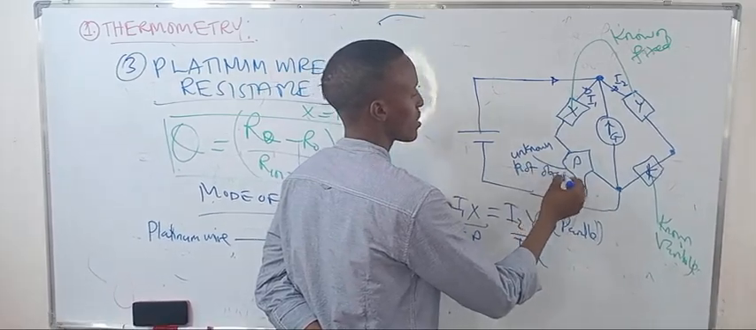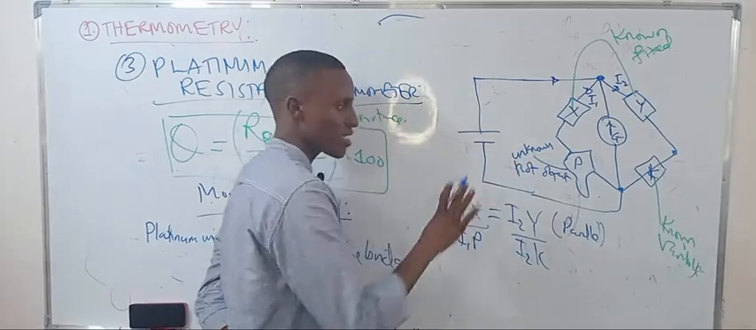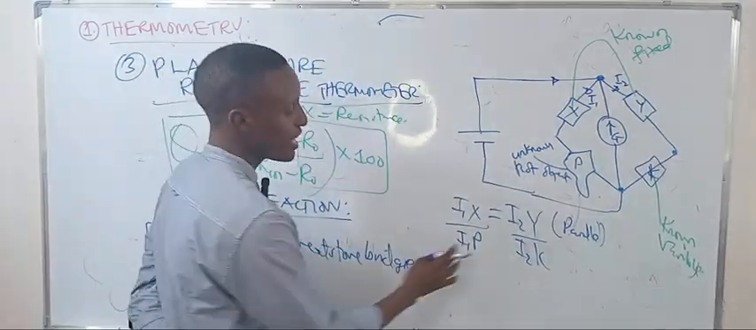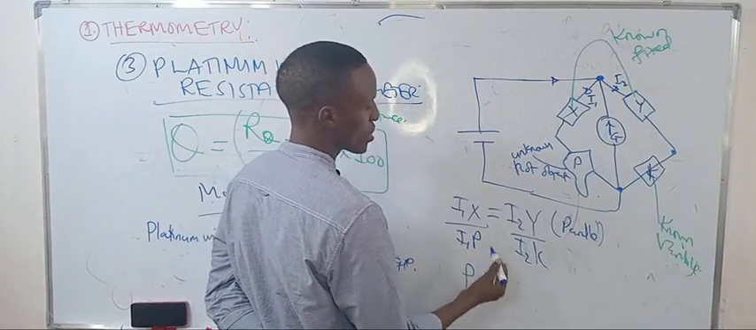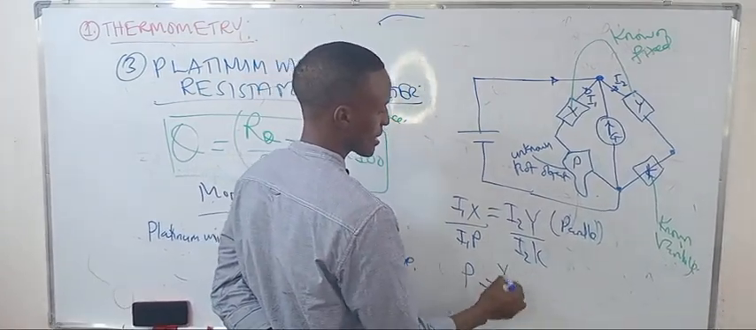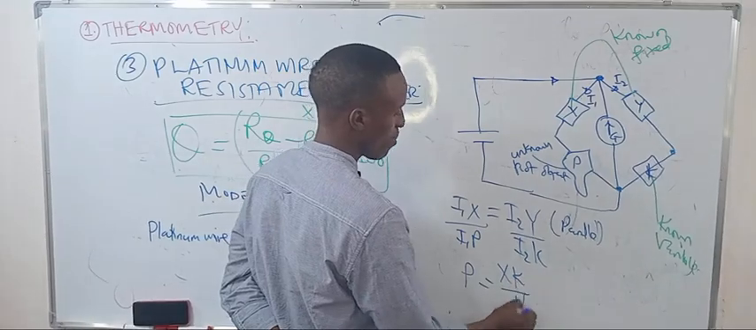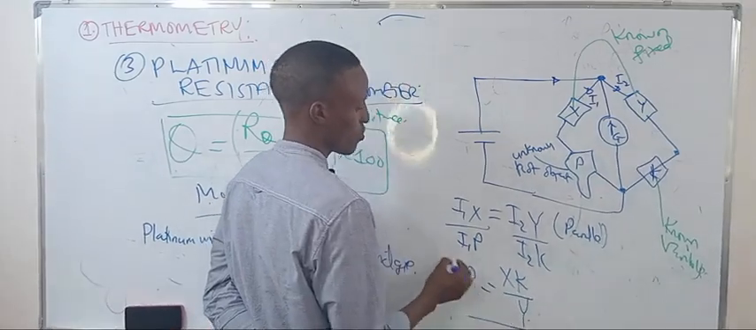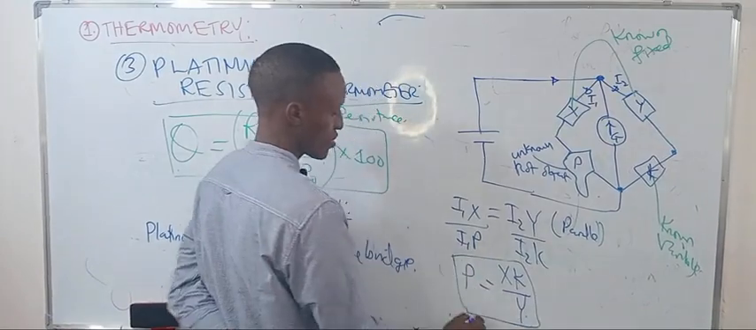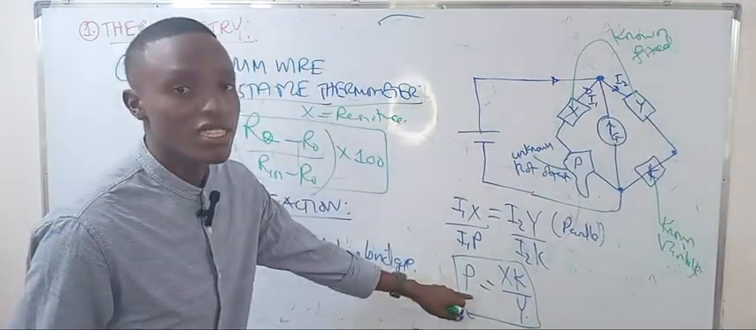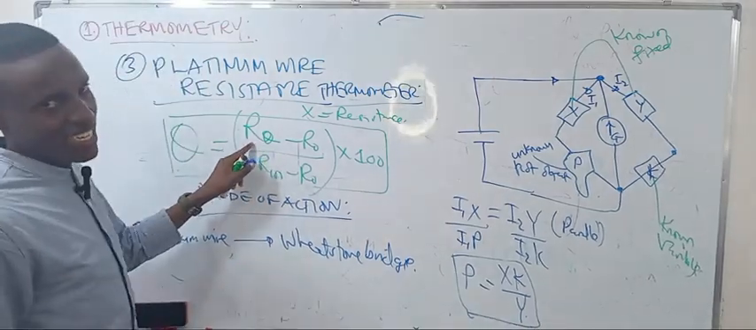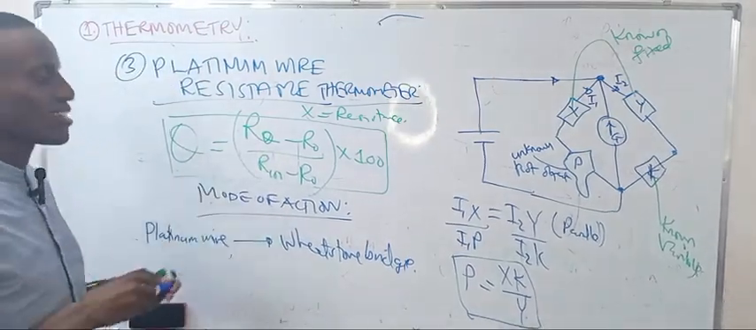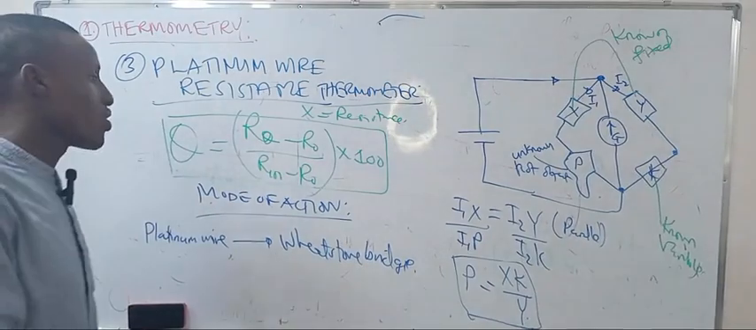So the hot object will just generate a certain P. We need to find P, which will be equal to X K over Y. That's what we say, resistance. So if you get this resistance P, you put it here, and then you find the temperature using that relation. There we go, and that's the mode of action.